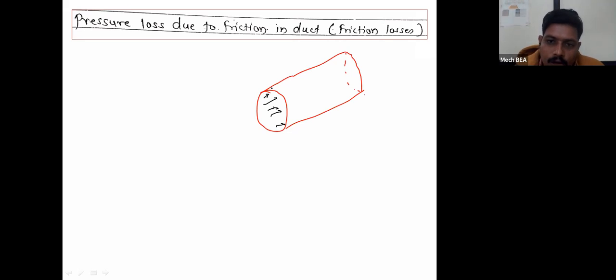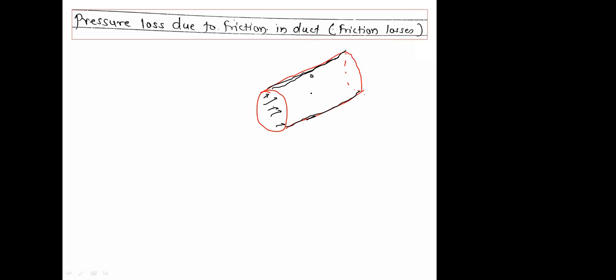Because the layer of air which is in contact with the surface of the duct will have a velocity equal to the velocity of the surface of the duct, and that is equal to 0. That means the layer of air in contact with the duct surface will have a velocity of 0, and the velocity goes on increasing in this direction.